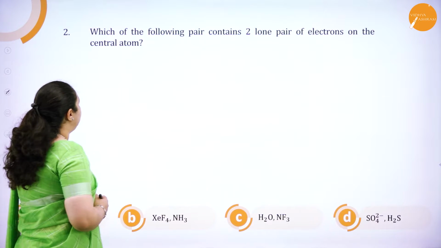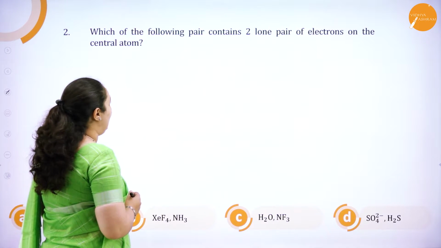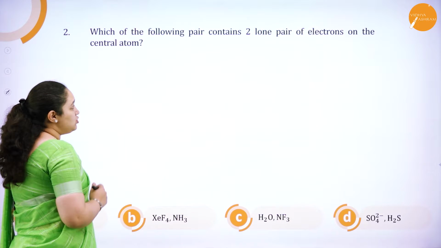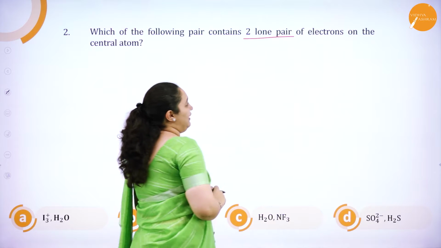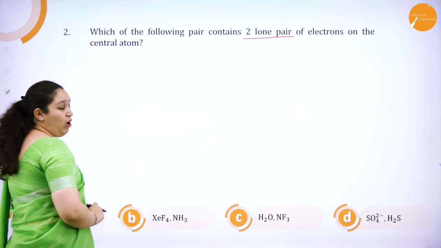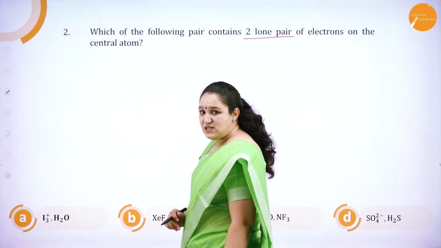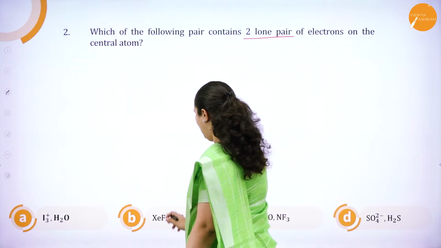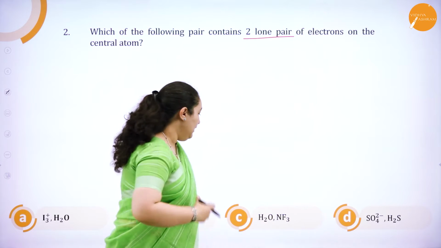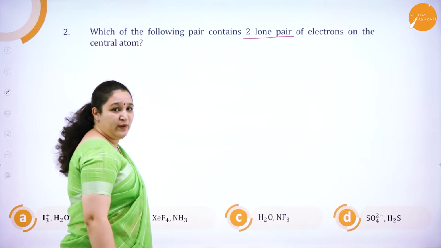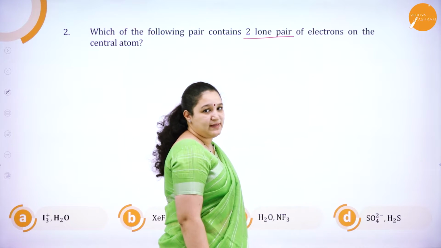Okay. Next one. Which of the following pairs contains two lone pairs of electrons on the central atom? So what are they asking? They are asking in which pair there are two lone pairs of electrons. Okay, what are the options we have got? We shall just look into it. I3 plus and H2O. We have XeF4 and NH3. Then we have H2O with NF3 and SO4 2 minus with H2S.